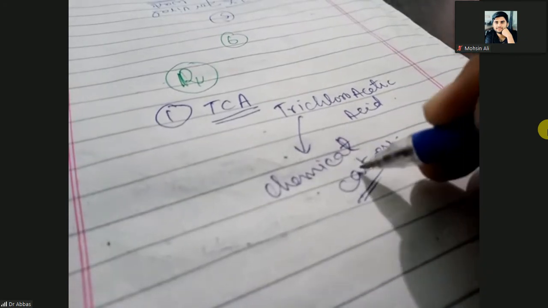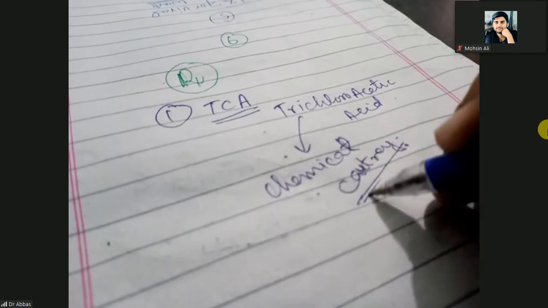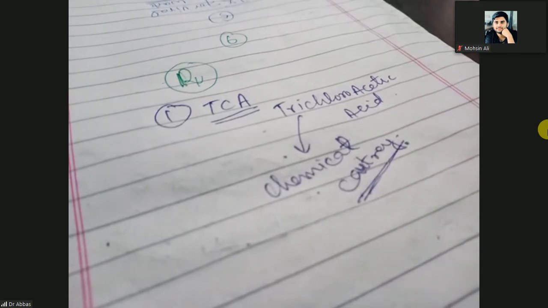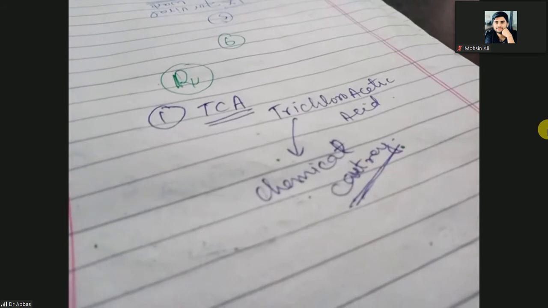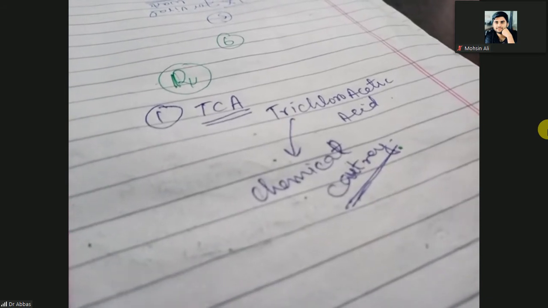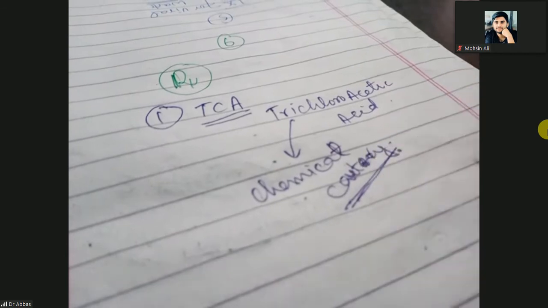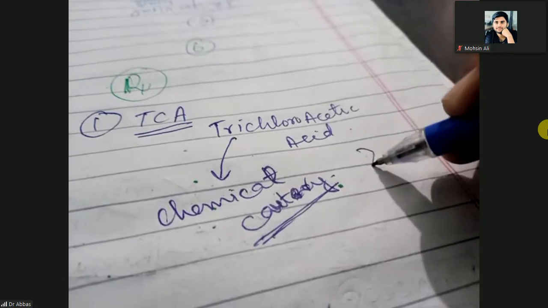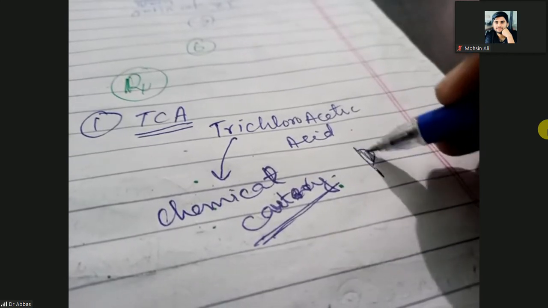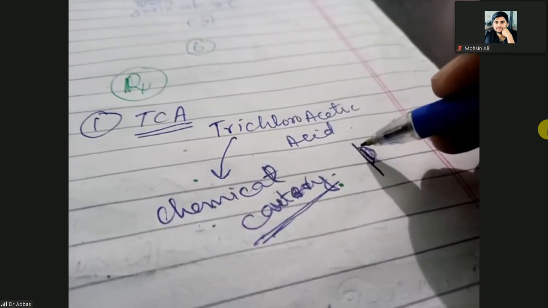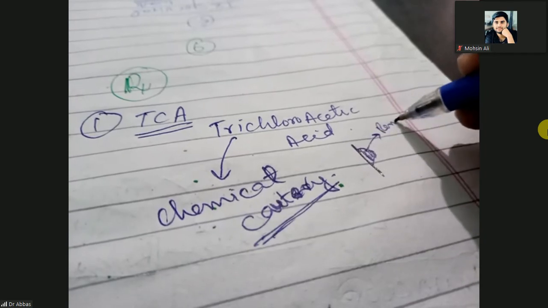In surgery, cautery means cutting or burning and then removing the tissues. You will burn this tissue, and after the burning you will remove it.